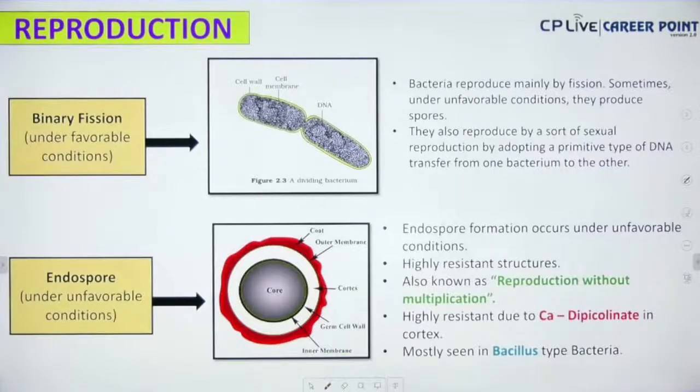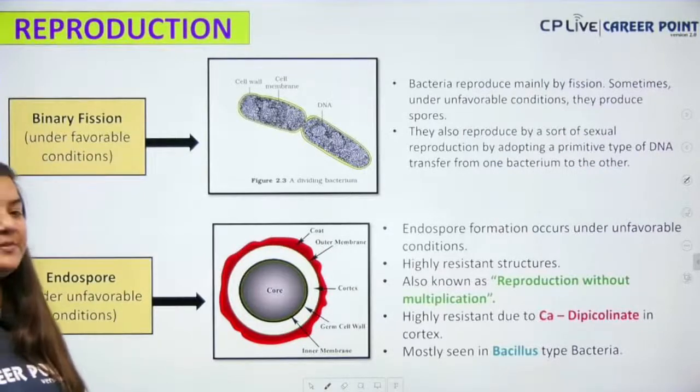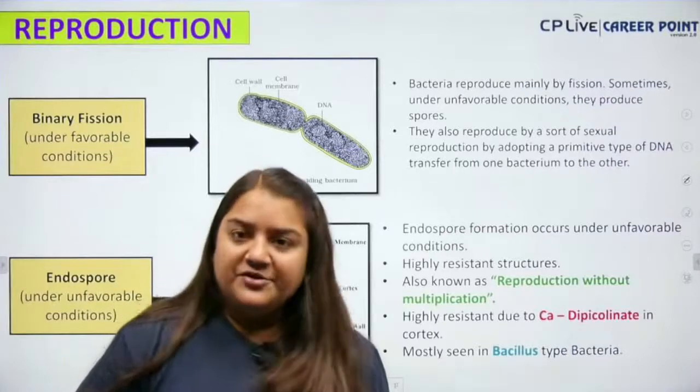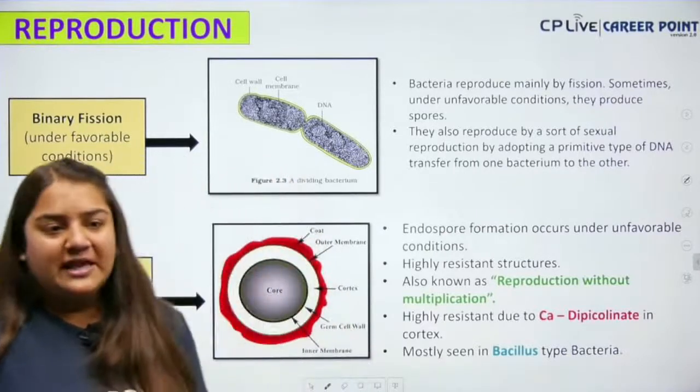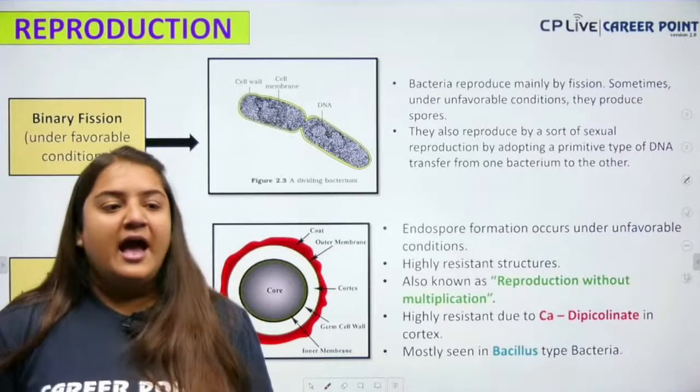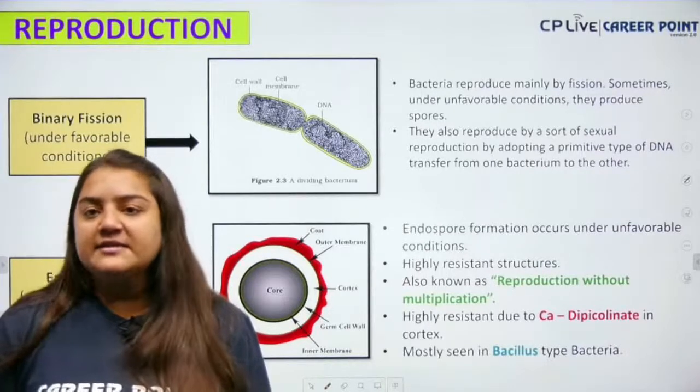Okay, next up we have the reproduction in bacteria. So, bacteria will undergo reproduction, okay, binary fission. Okay, first of all, we are going to talk about the asexual reproduction. The asexual reproduction includes the binary fission, and the binary fission, it occurs in the what?